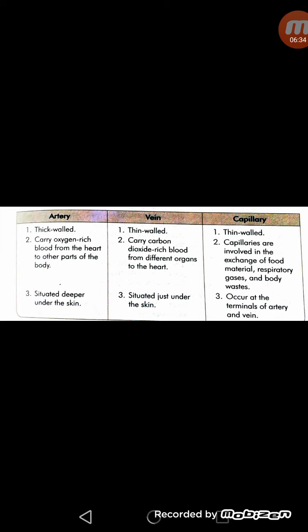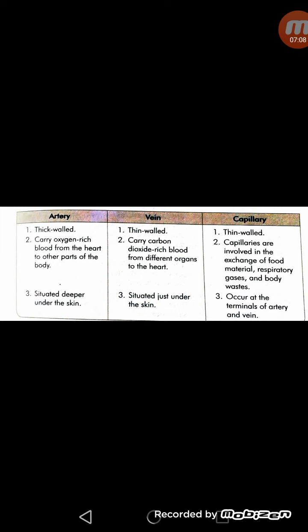As for the difference between artery, vein and capillaries, arteries are thick walled, veins are thin walled, and capillaries are also thin walled. Arteries carry oxygen rich blood from the heart to different parts of the body, whereas veins carry carbon dioxide rich blood from different organs to the heart. It means the direction of flow in veins is different from the direction in arteries. And capillaries are involved in the exchange of food materials, respiratory gases and body waste.